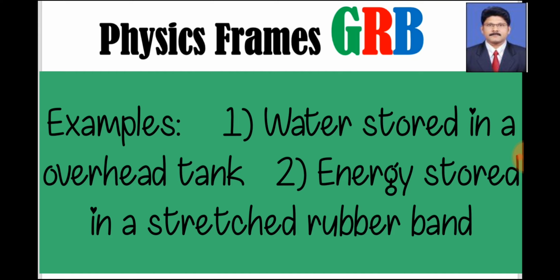Example, water stored in an overhead tank. That means water is stored at a certain height. So due to its height, even if it is at rest, it will have potential energy. Or energy in a stretched rubber band. If you stretch it, it expands, and if you leave it, it contracts. This is also a good example of potential energy. Now, gravitational potential energy.